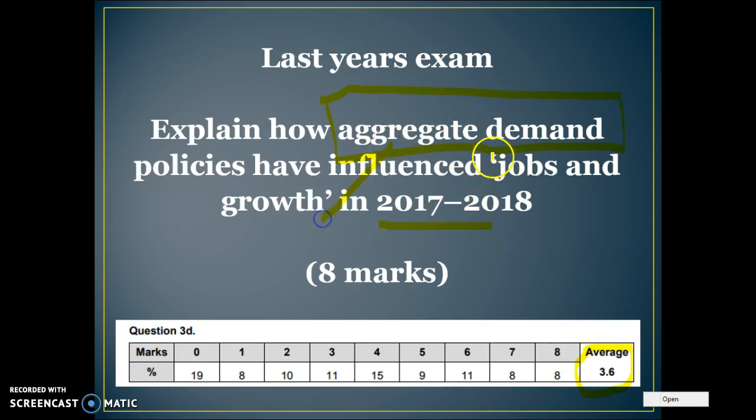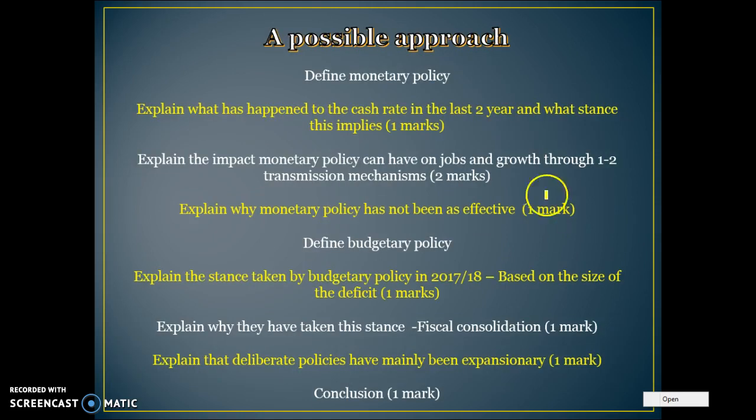Okay, aggregate demand policies just means budgetary and monetary policy. So there's 4 marks associated to both. In terms of an approach to this question, you don't really need to do the defining of monetary and budgetary policy. I wouldn't worry about that too much. First thing you want to do is explain what's happened to the cash rate in the last 2 years and what stance that implies. 1 mark.